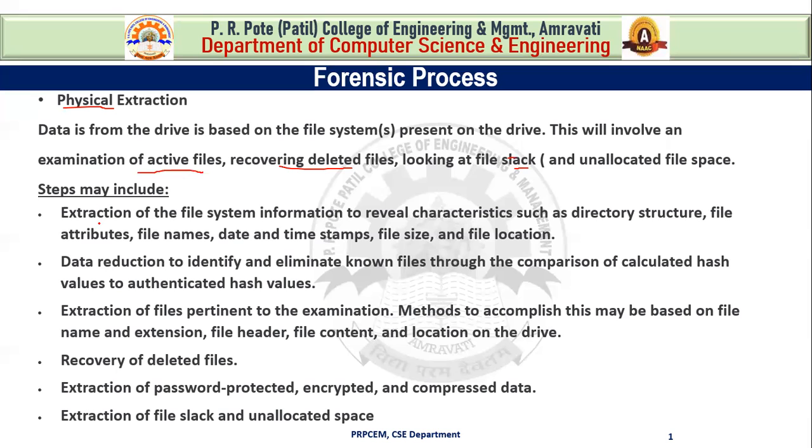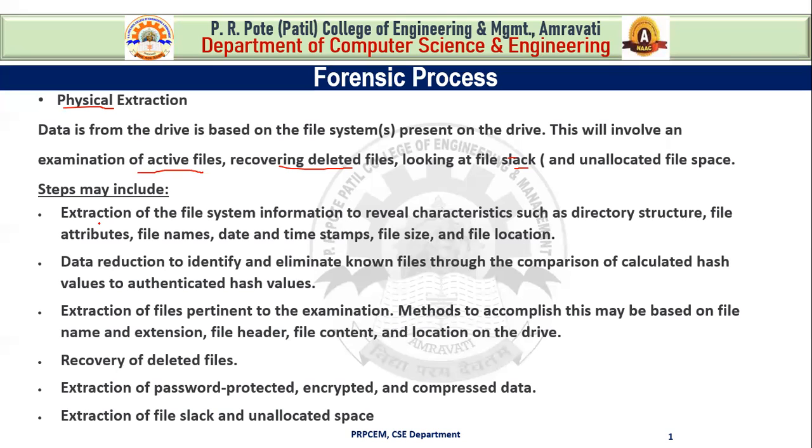So what is the name of the file, which are its attributes, date and timestamps, size and location. The second step is data reduction, to identify and eliminate known files through the comparison of calculated hash values to authenticated hash values.